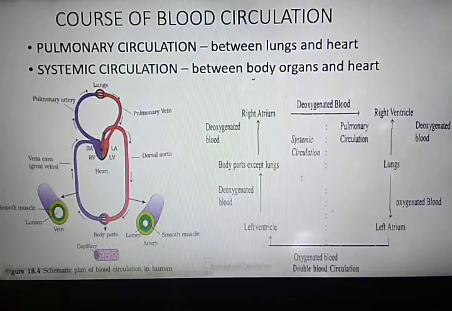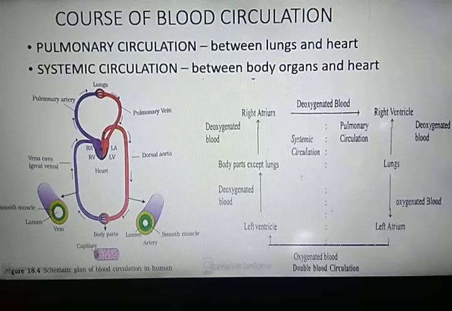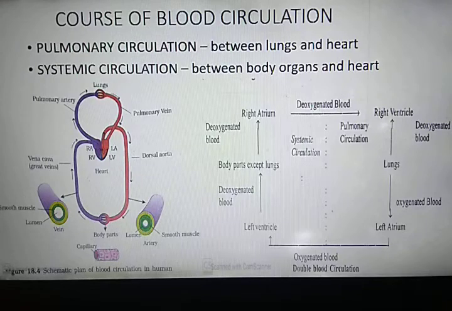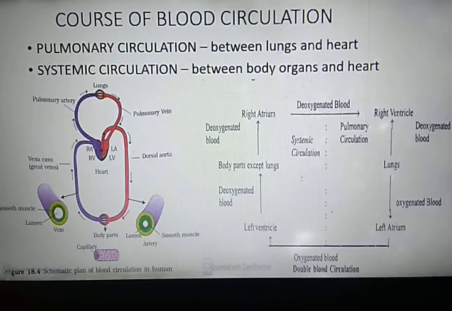All of you in class 10th have studied about complete double blood circulation, which means oxygenated and deoxygenated blood remain completely separate and flow of blood takes place twice through the heart. The complete double blood circulation is of great advantage in human beings as it supplies more oxygen to the tissues because there is no mixing of oxygen rich blood and oxygen poor blood, or you can say deoxygenated blood.